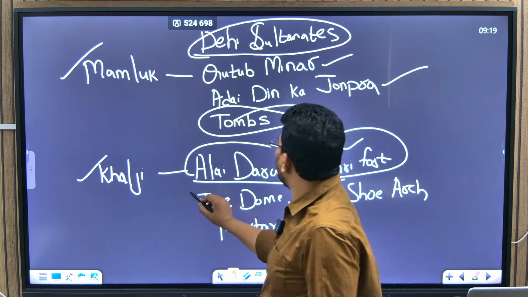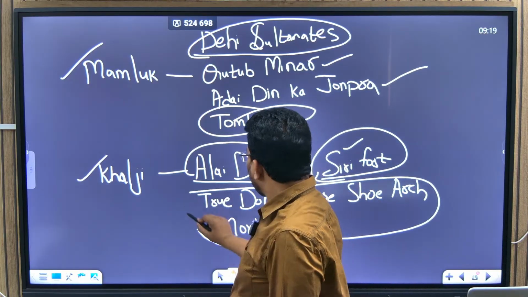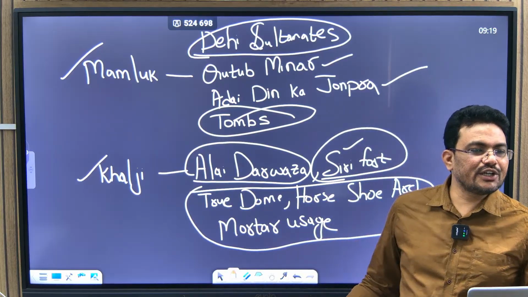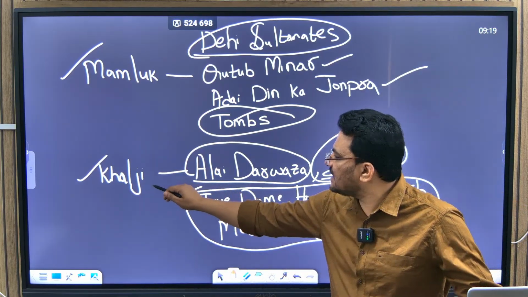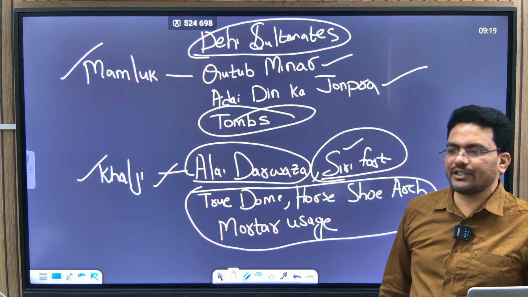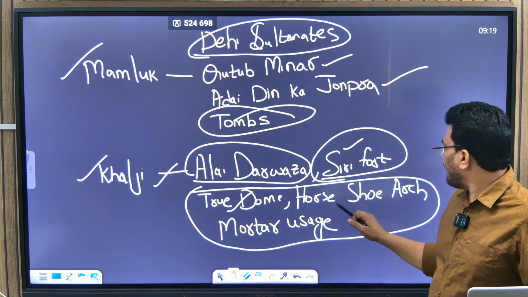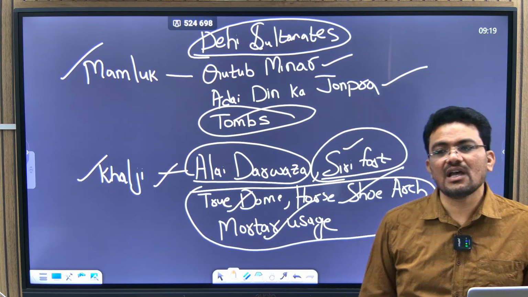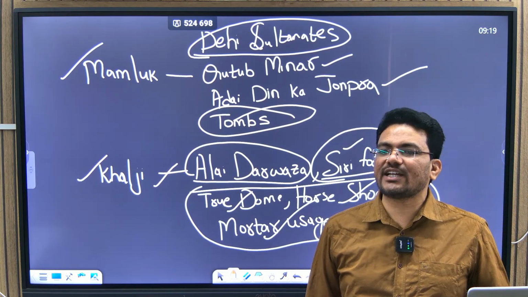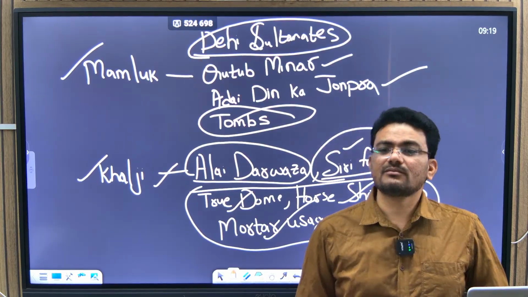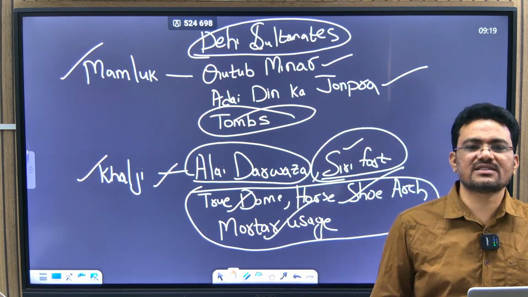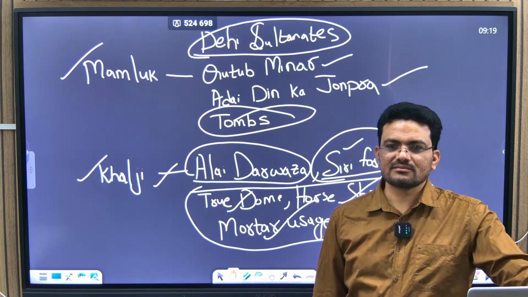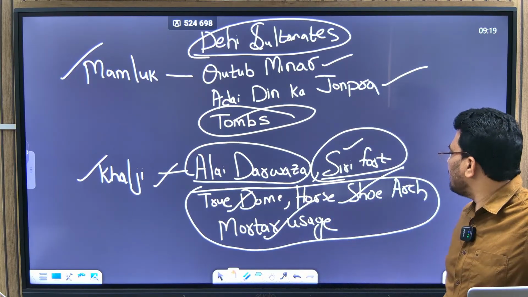Now we have talked previously that in medieval India some new techniques were introduced. Actually, you can say exactly in the Khilji period these techniques were introduced: true dome, horseshoe arch, and use of mortar and gypsum, all these things. So it is in the Khilji period that the true Islamic style has developed. Right, so this is the Khilji period.